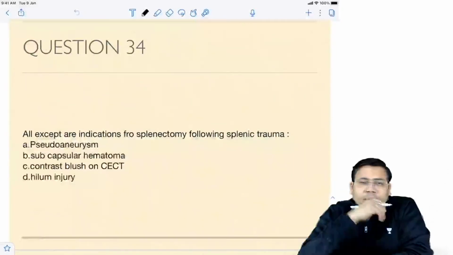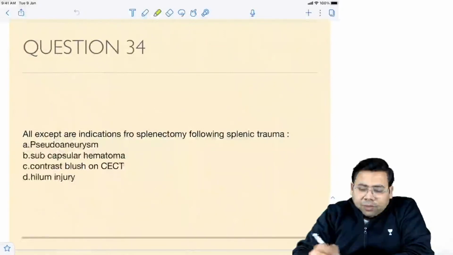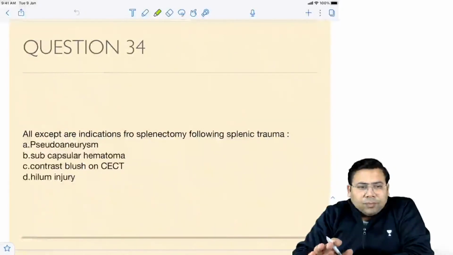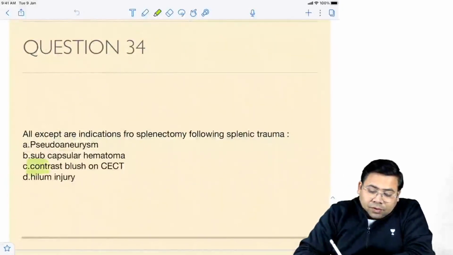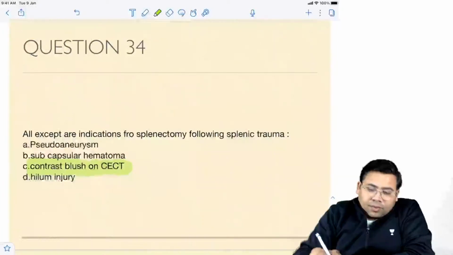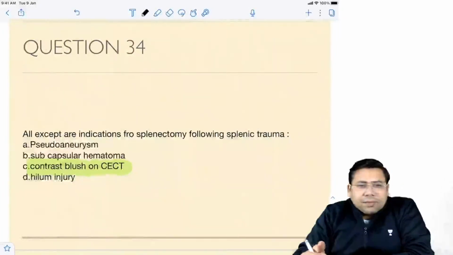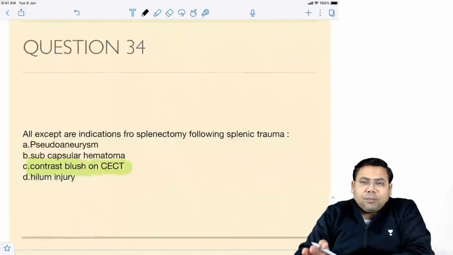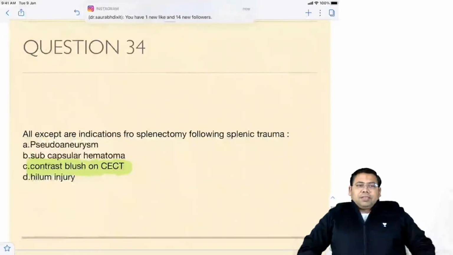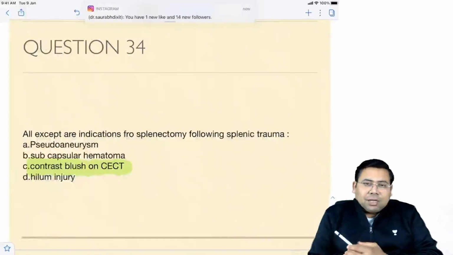When we talk about splenic trauma, virtually all four of them are right, and we have to choose one best answer. The answer is contrast blush. Many people think that contrast blush is an indication for splenectomy. No, not at all. The majority of patients can be managed with angioembolization. Is that clear?